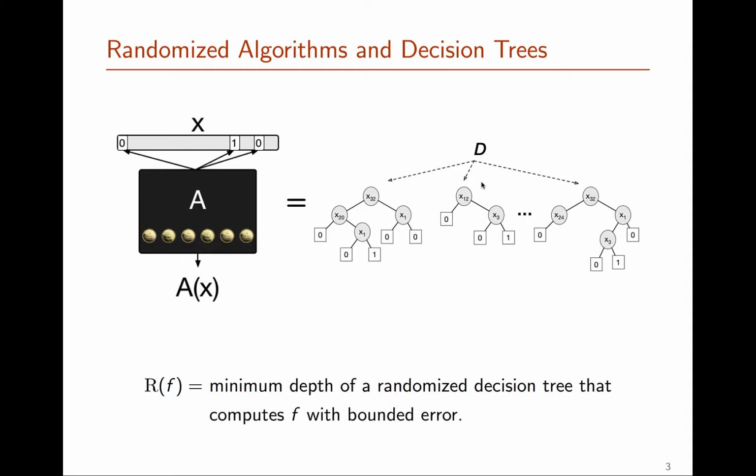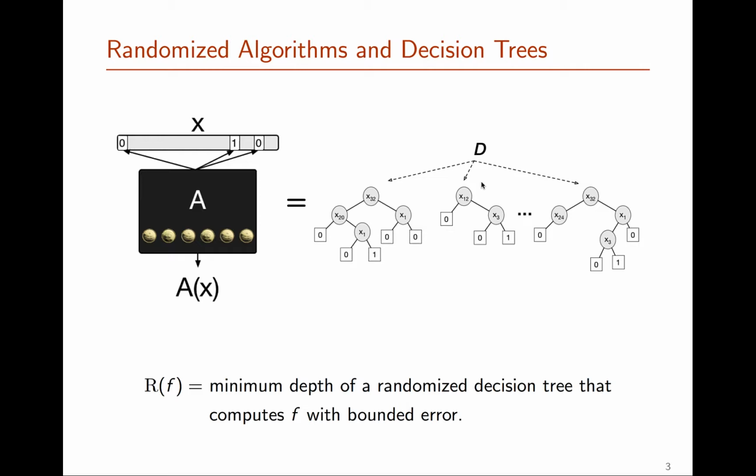So before we continue, I also just want to point out that if this sounds very similar to the randomized decision tree model, in fact, this is not a coincidence, the two models are exactly equivalent. So what we are really looking at here, R of f, is the minimum depth of any randomized decision tree that computes f with bounded error.